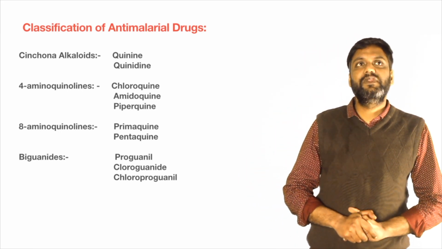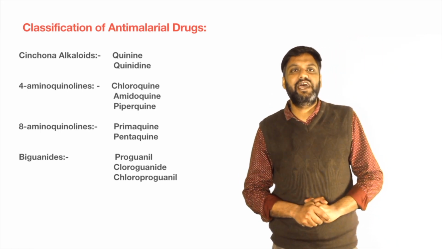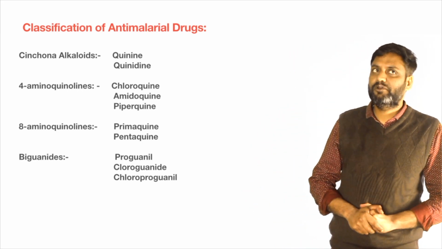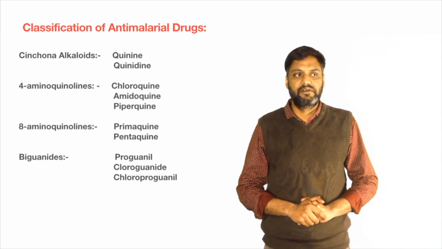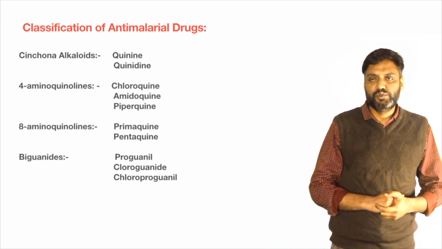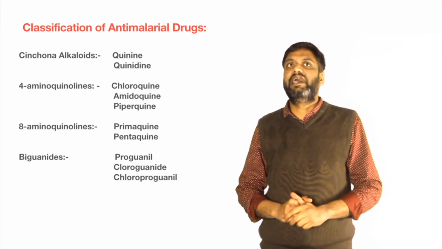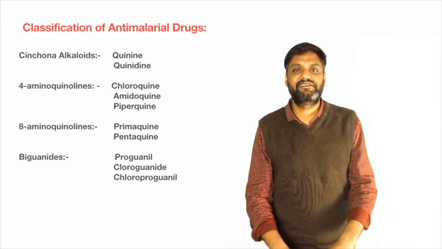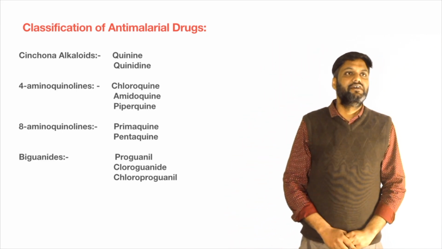Some drugs are Cinchona alkaloids. Cinchona alkaloids are the oldest alkaloids used as an anti-malarial drug, and their chemical constituents are quinine and quinidine.